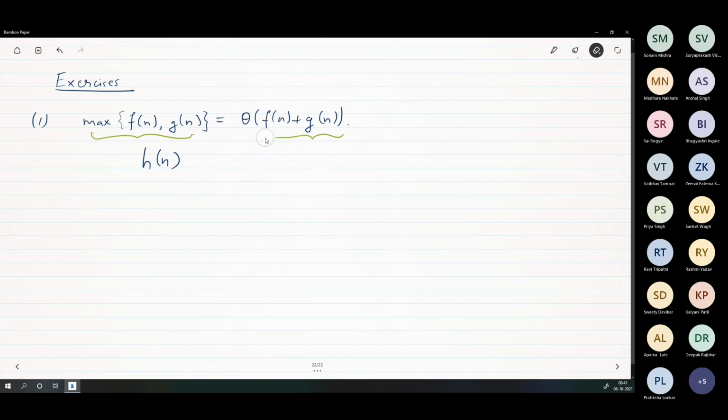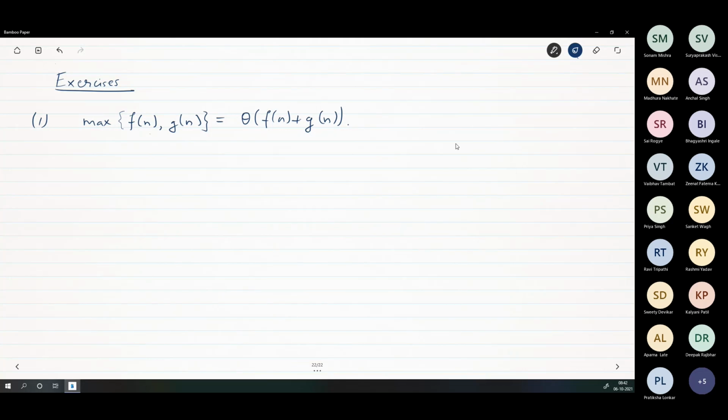So now, what does it mean to show something is theta of something else? By definition, when do you say f of n is theta of g of n?